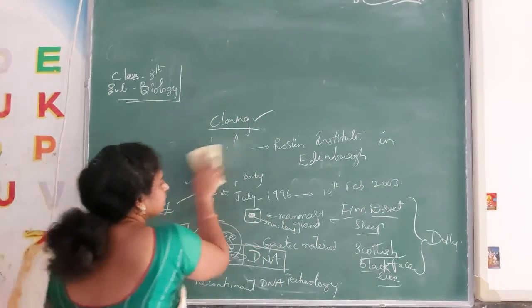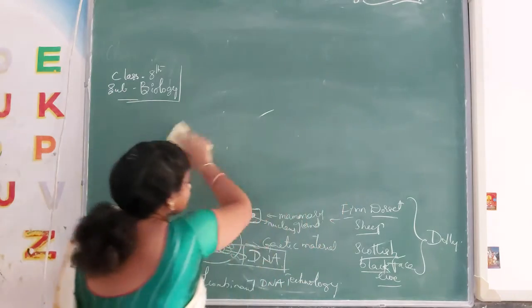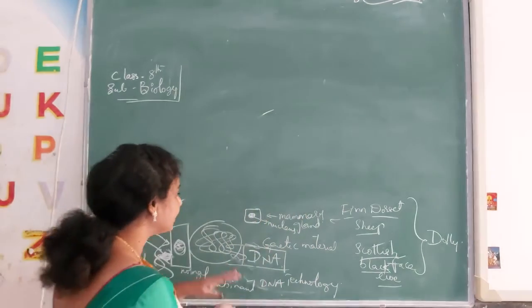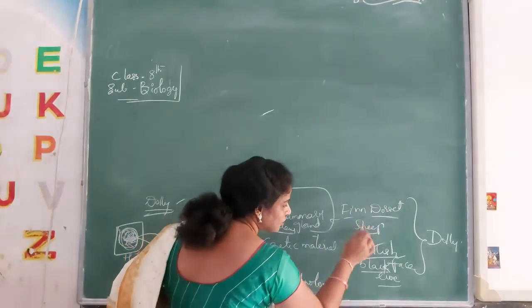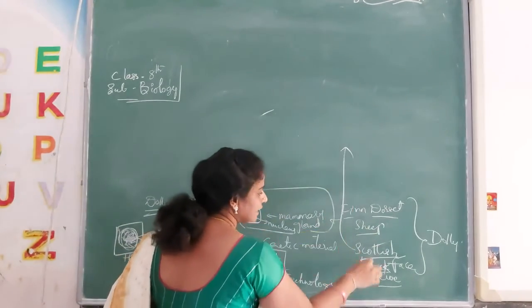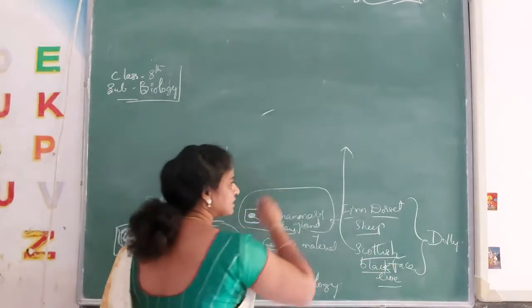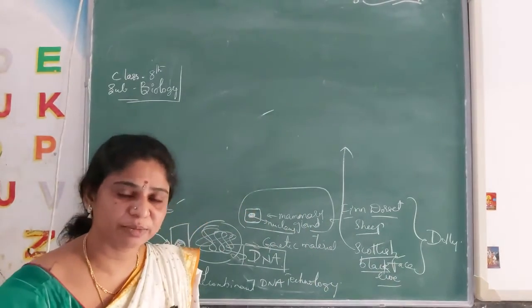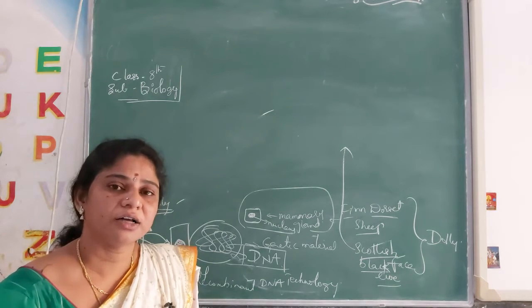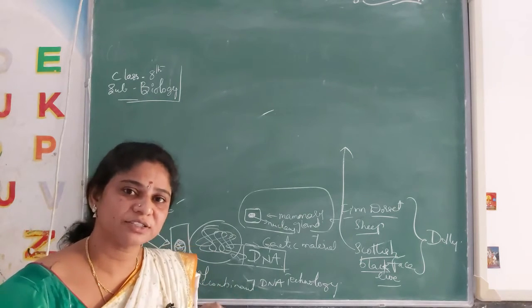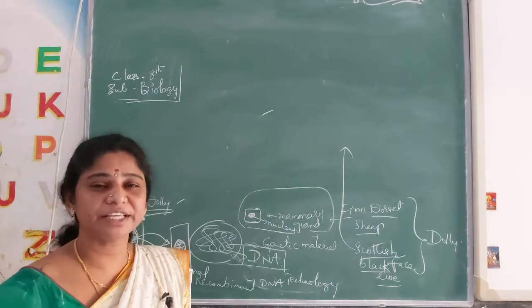So what happened here? He has taken the mammary gland's nucleus. He has collected the mammary gland from which one? The Finn Dorset sheep. He has collected from the Scottish Blackface ewe, as I said, sexual reproduction. In sexual reproduction, in the female reproductive system, what is formed?